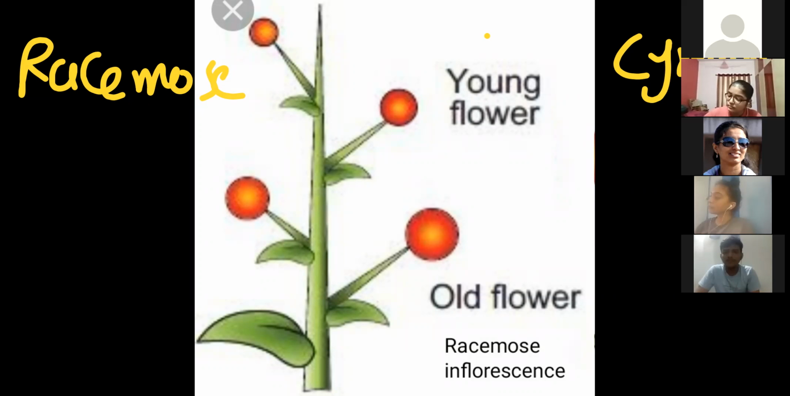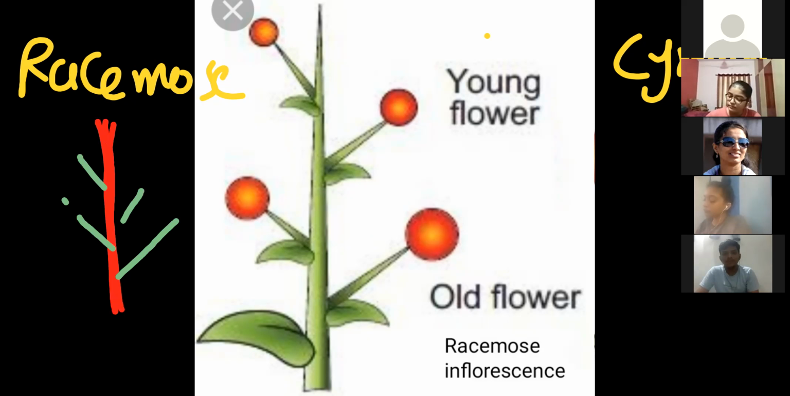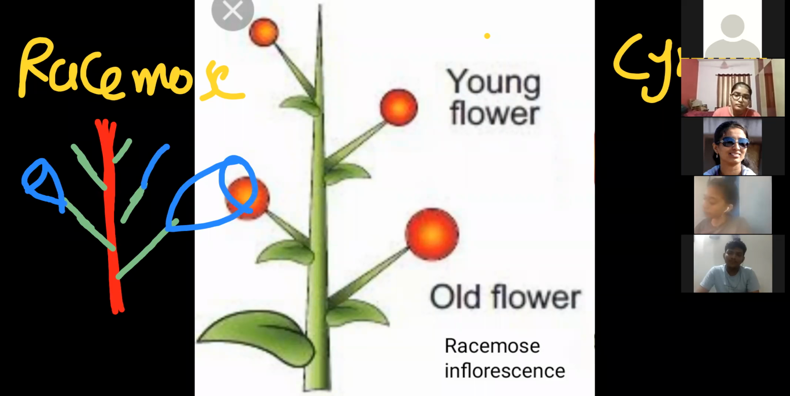Racemose type of inflorescence meaning what? This is the floral axis. Now, on the floral axis, flowers are arranged in a different pattern. At the base, the oldest flower is there. Then gradually, as the flowers form, their size reduces. And here the tip remains as it is, which can further continue to grow.